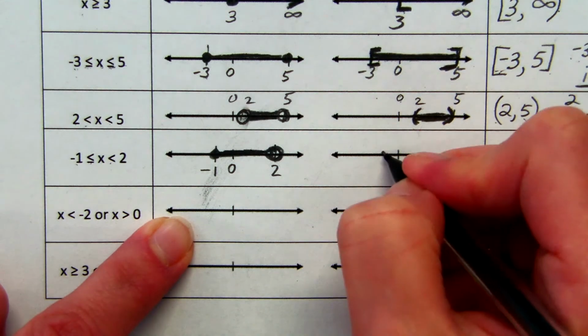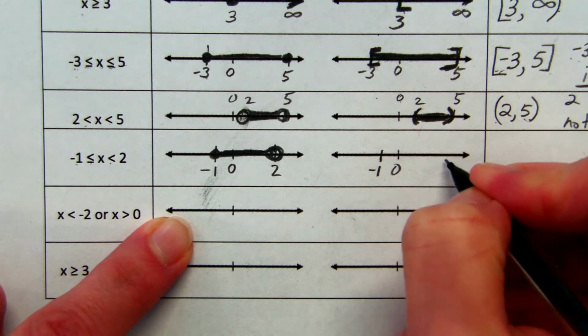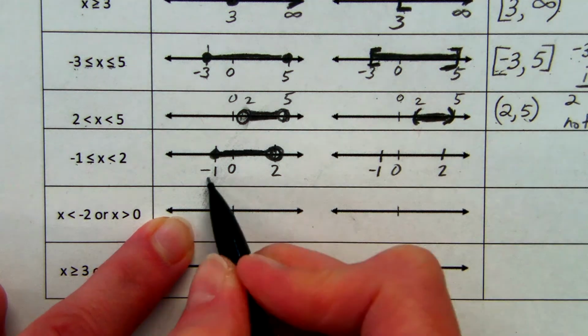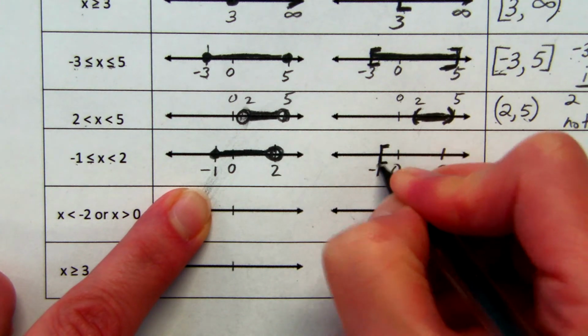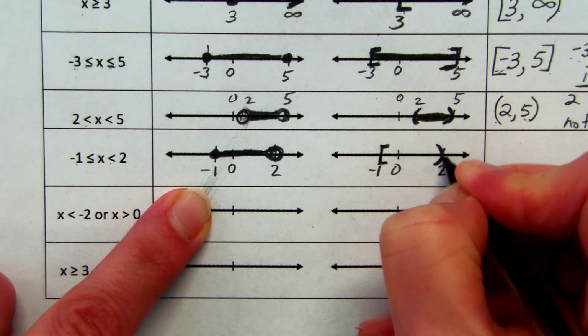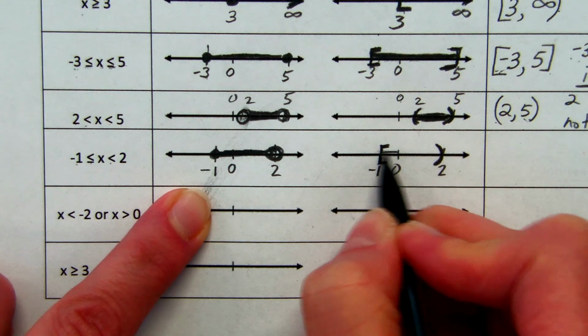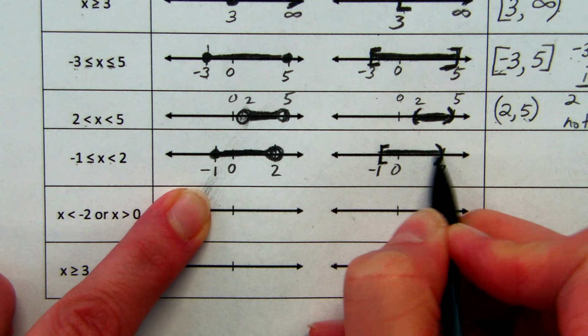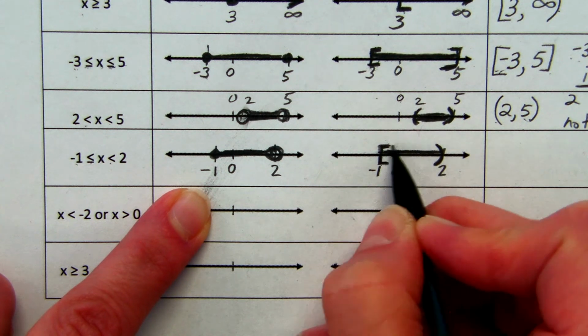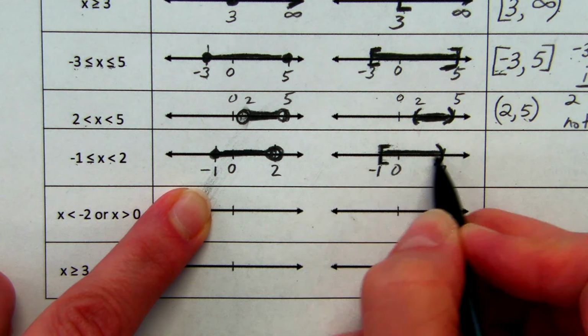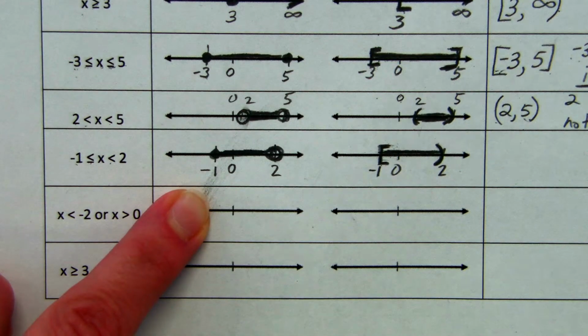So with our new notation, let me get my numbers on here. On the -1, I'm including it, so I'm going to use a square bracket. On the 2, I'm not including it, so I'm going to use a parentheses, and then we fill it in between. And just remember that these also are supposed to look like they're sort of enclosing this group of numbers, so they're going to open towards each other.